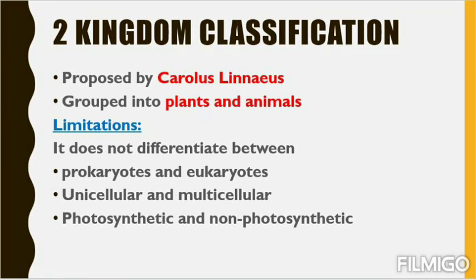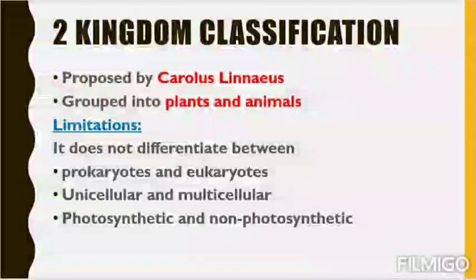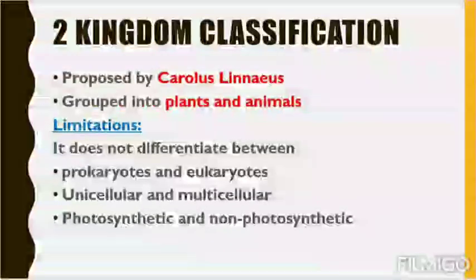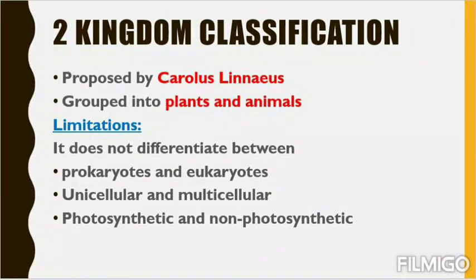So all these things, prokaryotes, eukaryotes, unicellular, multicellular, photosynthetic, non-photosynthetic, Linnaeus failed to categorize all these things separately. He just put a bunch of similar types of stuff in plants, a bunch of similar types of stuff in animals, because we also know that one organism is there that is neither plant nor animal.